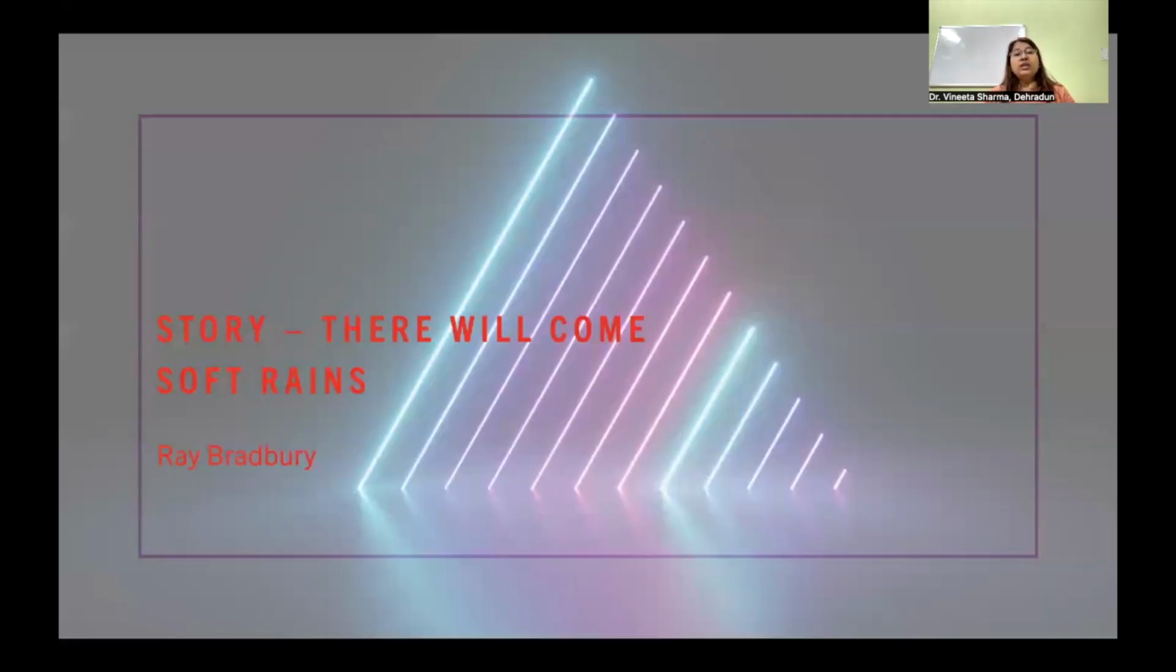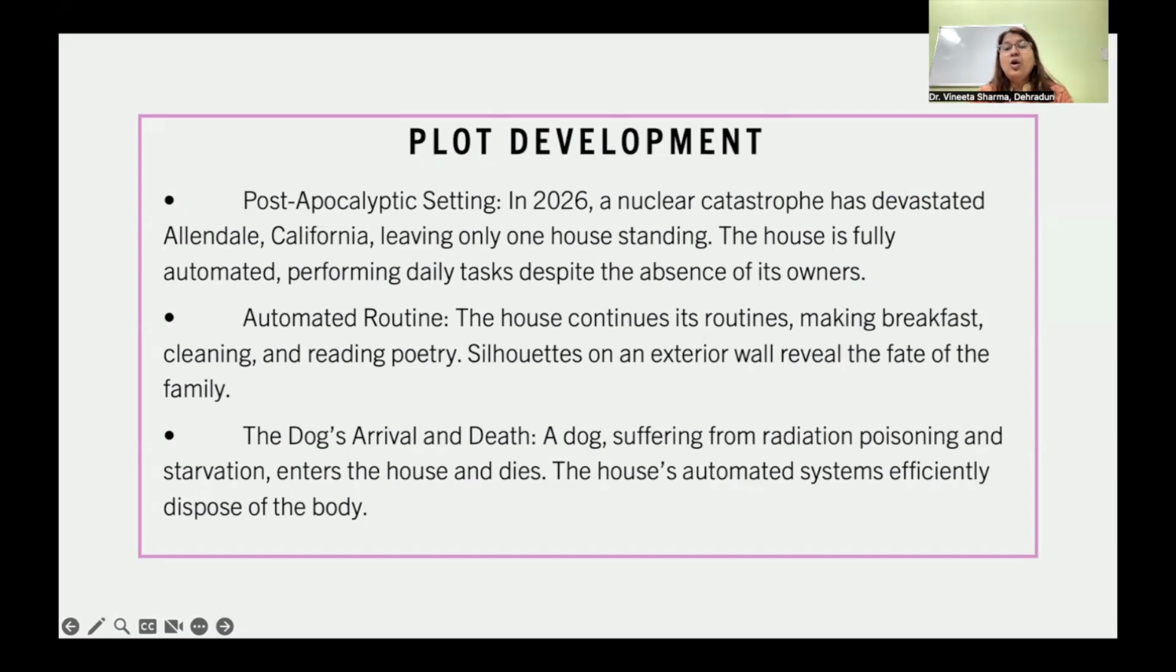Now, the next story, There Will Come Soft Rains, written by Ray Bradbury. All right, so let's talk about the plot of the story. The first and foremost thing that we need to know about the story is that it has a post-apocalyptic setting. In 2026, a natural catastrophe has devastated Allendale, California, leaving only one house standing.